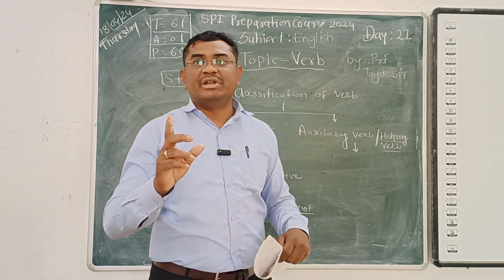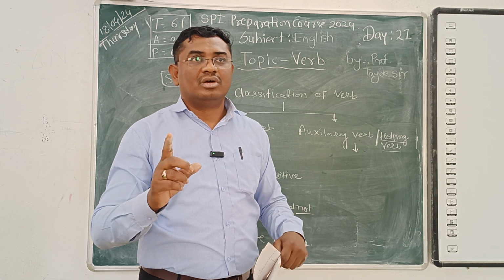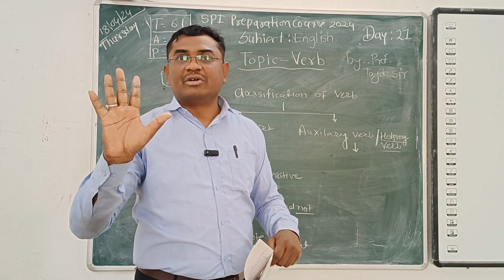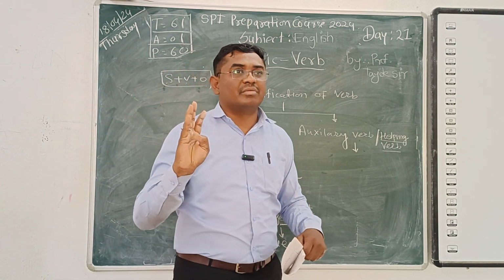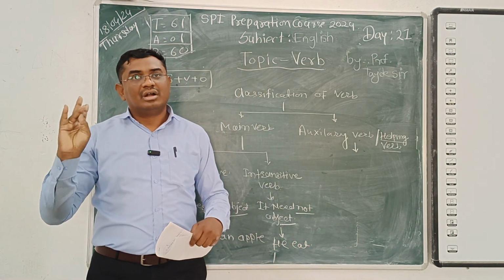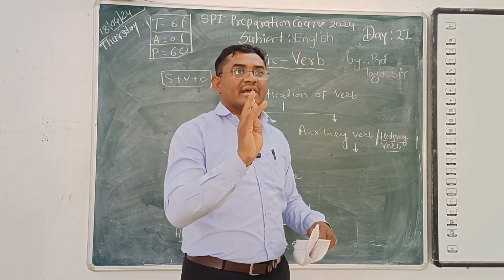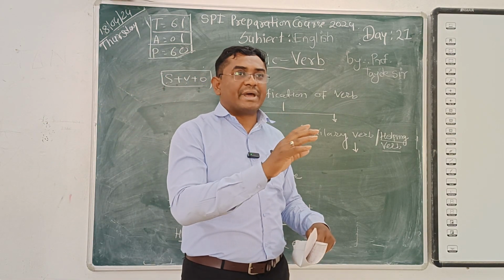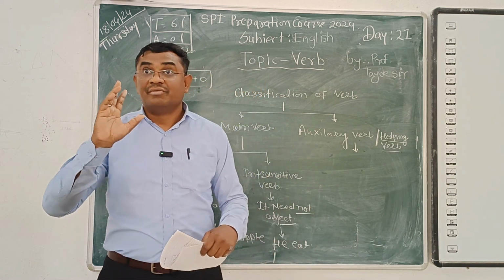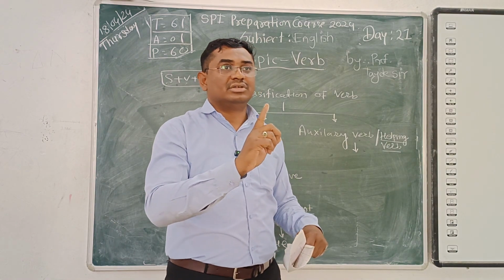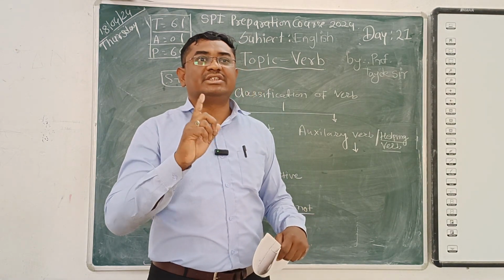Spotting error comes for how many marks in NDA? Do you know? 50 questions come in NDA: synonyms, antonyms, then spotting error, then idioms and phrases and, in comprehension, one paragraph comes. You have to read the paragraph and give some answers. These are the 50 questions and each topic gets 10 questions.